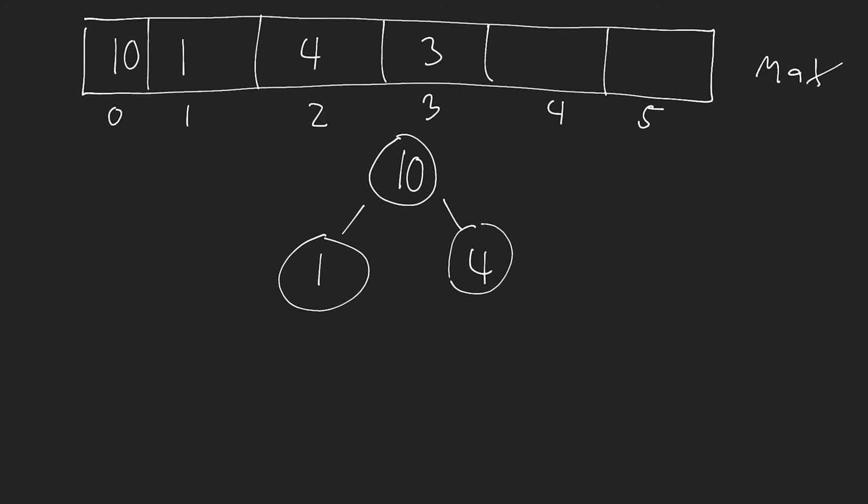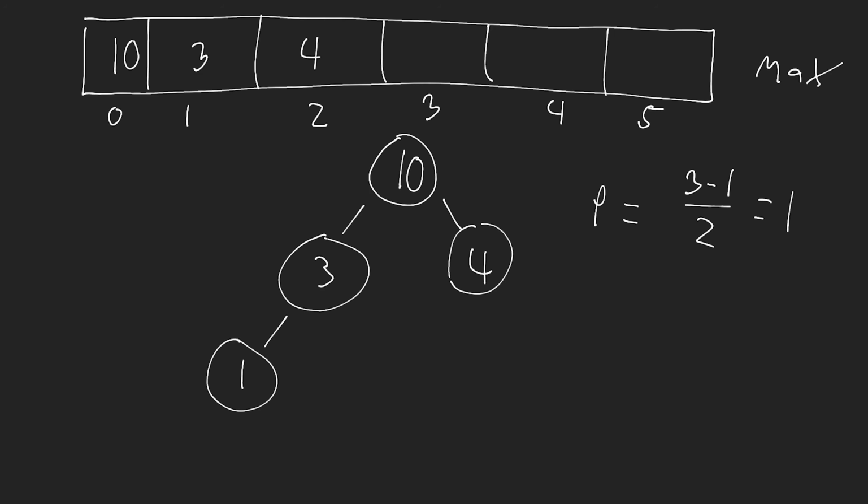Now let's say we want to insert 3. So I insert 3 at the end. That means 3 is now here, right? And then I need to check the parent node of 3 and see if I'm greater than the parent node. So just to recap here, by the way, to find the parent node for this element in the array, we would have done p, which is parent, is equal to 3 minus 1 over 2, which is going to equal 1. So this will be the parent node, so that's what we're comparing to. Okay, so now we need to perform our swap because we see that we are greater than that. So we have 3 and 1, which now means we do the swap here. We have 3 and 1. Okay, now we continue the process.